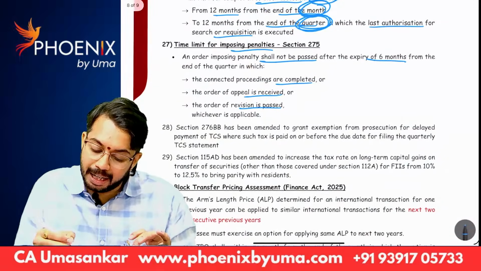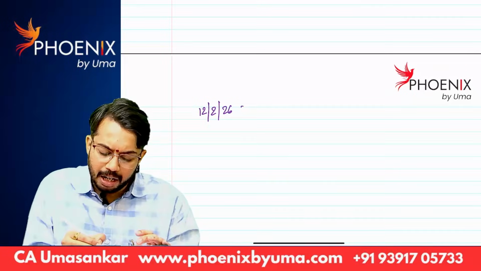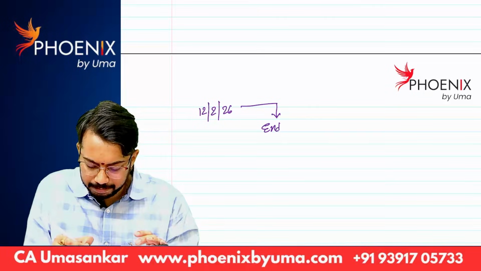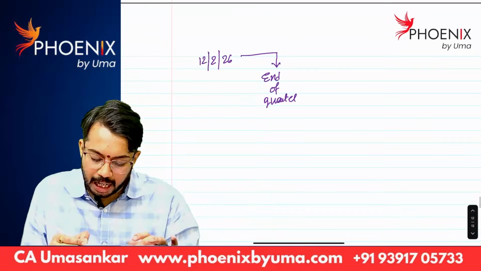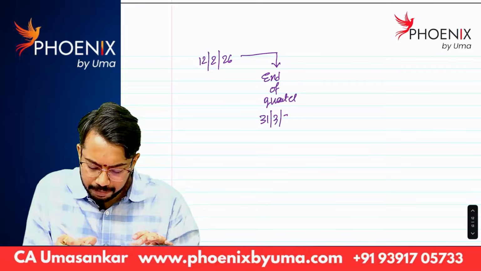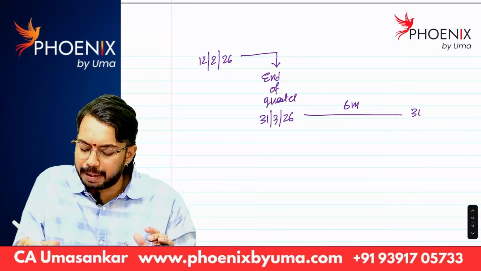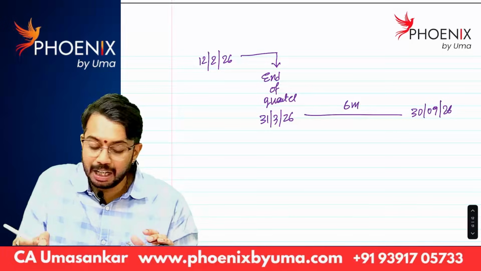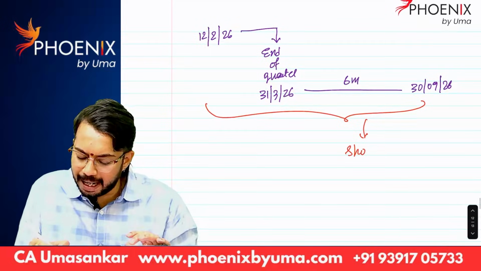What is the time limit? 6 months from end of the quarter. That means end of quarter is 31st March 26. From this, 6 months means 30th September 26. That means on or before 30th September 26, they should levy penalty.